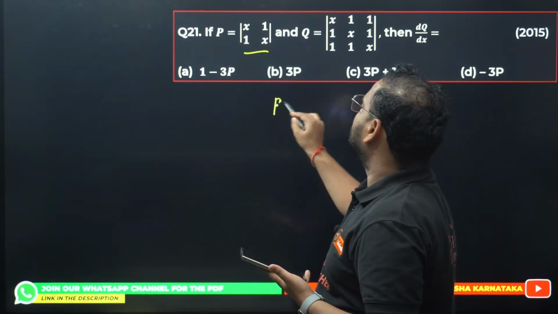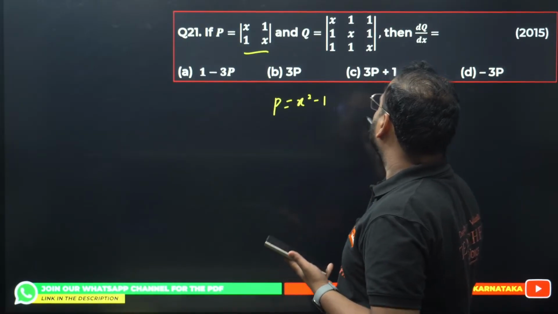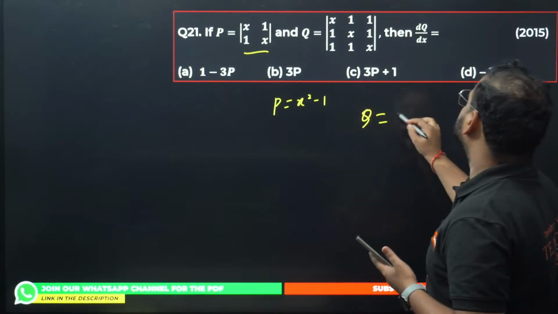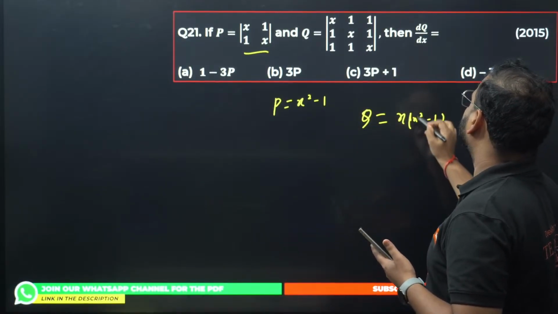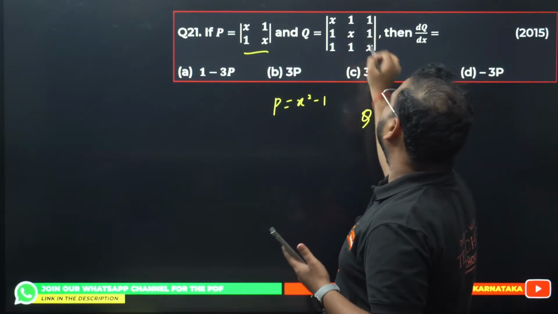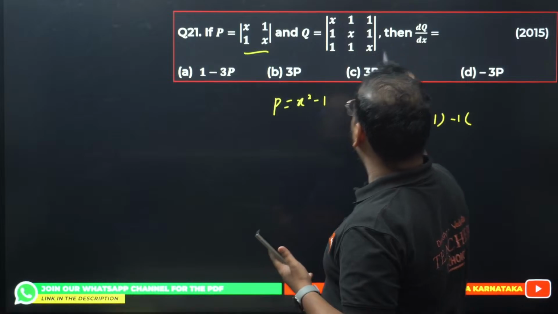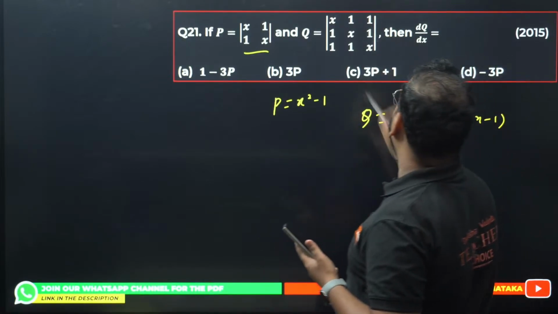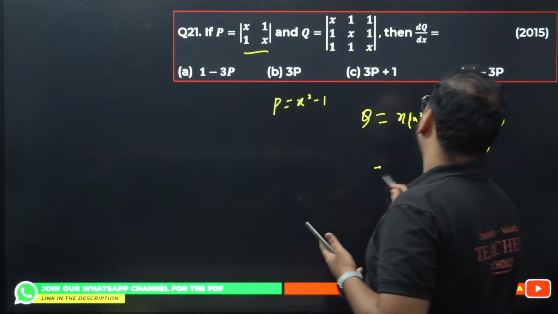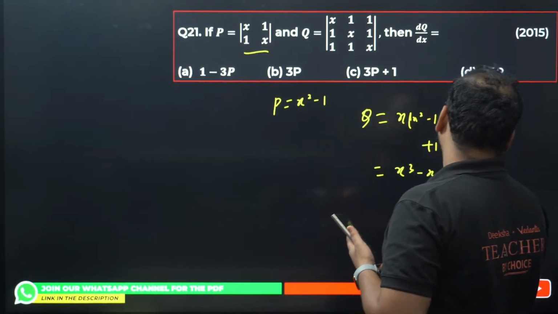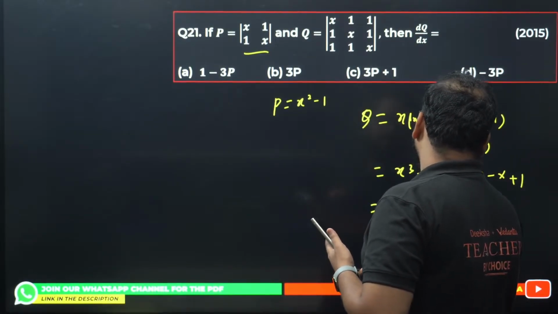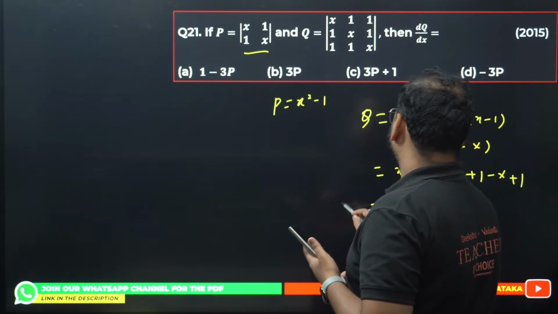P will become x^2 - 1 and Q. Solve for Q. You'll have x times (x^2 - 1). I'm finding the value of the determinant over here. With -1 I get, this is cancelled, right? I get x - 1 for this one. Plus 1 will be 1 - x. This is giving me x^3 - x + 1 - x + 1, which gives me x^3 - 3x + 2. That's the value of Q.